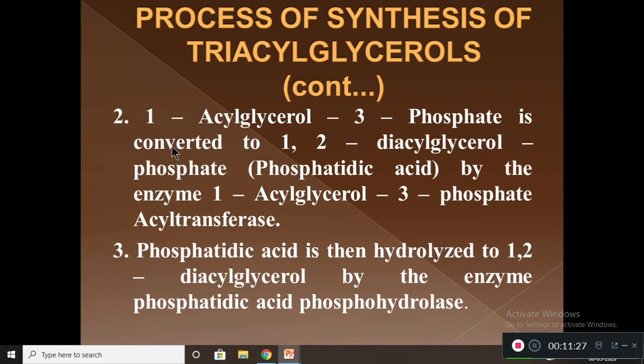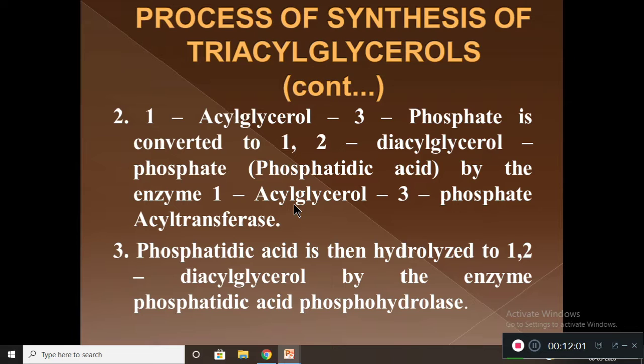The second step: 1-acyl glycerol 3 phosphate is converted into 1,2-diacyl glycerol phosphate, otherwise called phosphatidic acid, by the enzyme 1-acyl glycerol 3 phosphate acyl transferase.